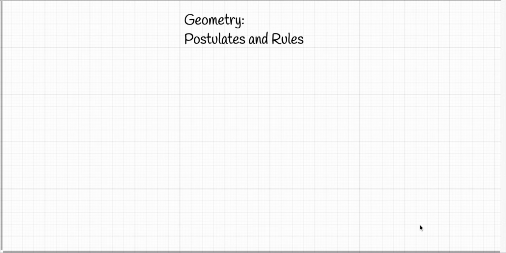Anyway, back to this. Euclid opened his book with some postulates, 5 of them, that lay the groundwork for geometry. So I'm just going to go through some of those postulates. If you don't know what a postulate is, I explained in my last video, a postulate is basically a rule that we take without proof. We take all 5 of these rules without proof. That's why they're postulates. Some of them are intuitive.